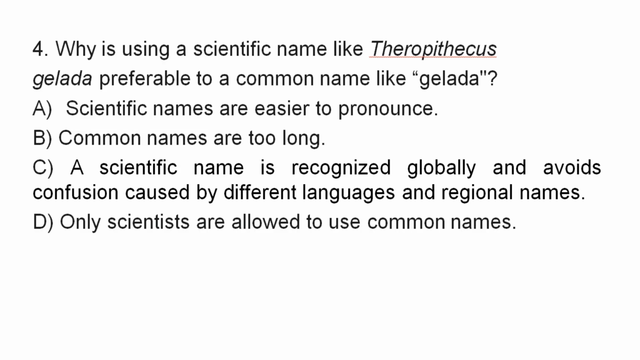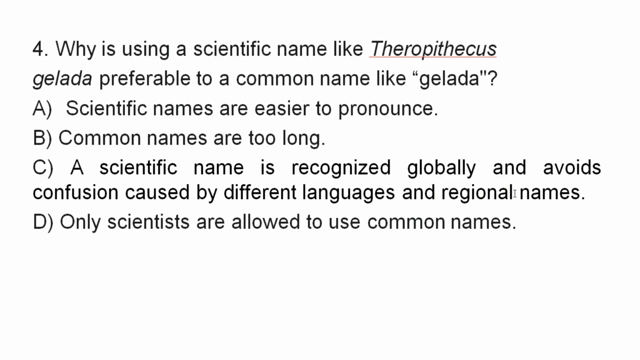Why is using a scientific name like Pteropithecus gelada preferable to a common name like gelada or tukre or zinjoro? So why is it preferable to use a scientific name like Pteropithecus gelada instead of a common name like gelada? Good. The correct answer is what? C. Scientific name is recognized globally and avoids confusion caused by different language and regional names.